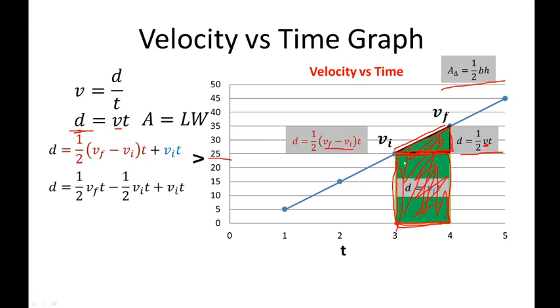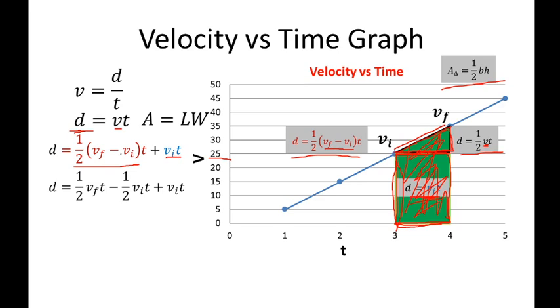Combining now the areas of this rectangle and this triangle with this equation and this equation, that will be 1/2 times velocity final minus velocity initial times time, and for this one, velocity initial times time.